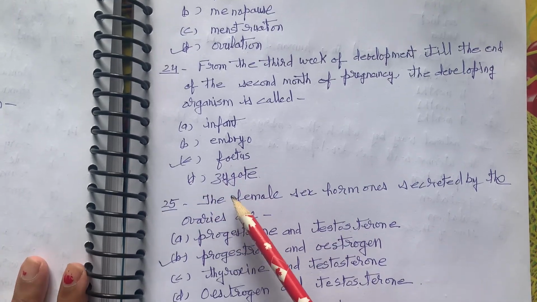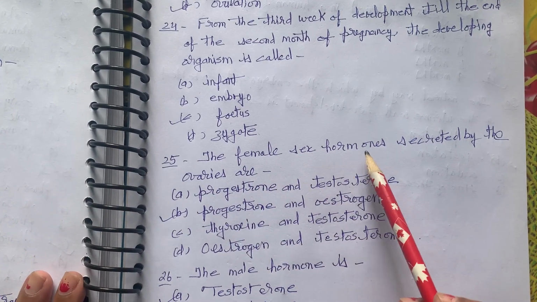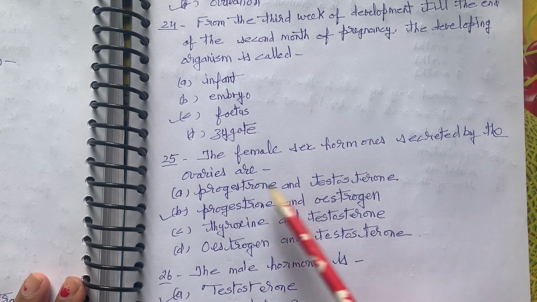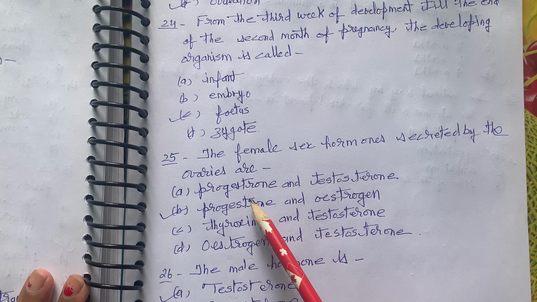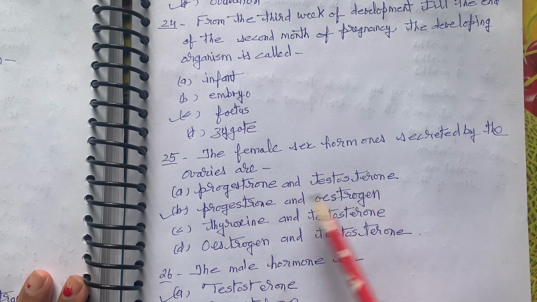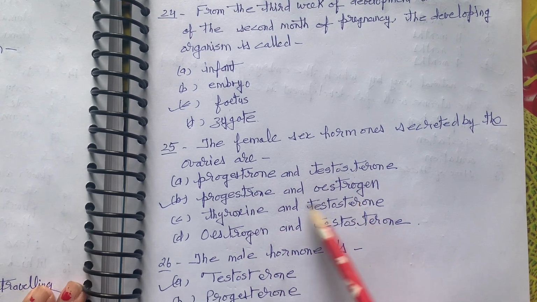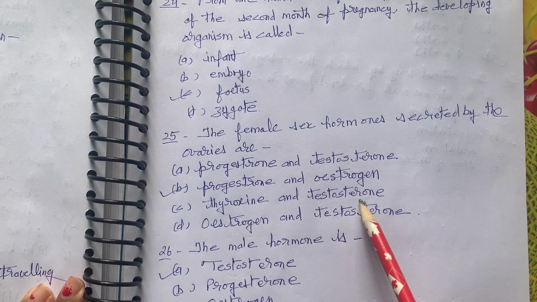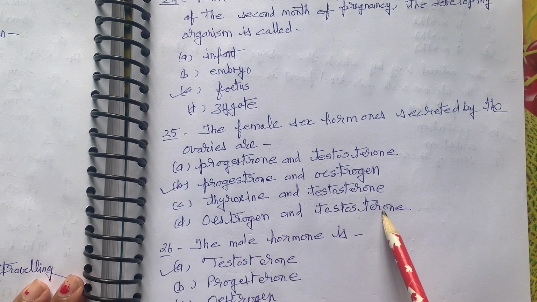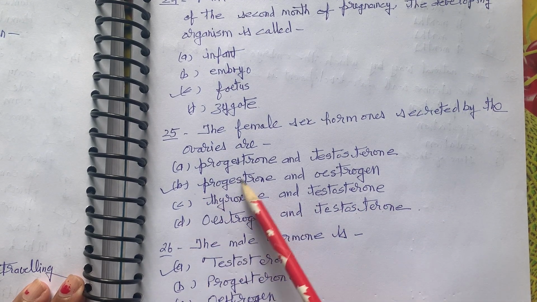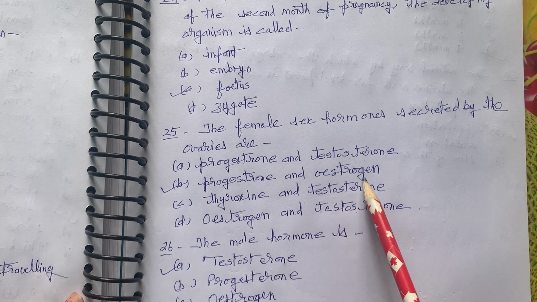Correct option is fetus. The female sex hormones secreted by the ovaries are progesterone and testosterone, progesterone and estrogen, thyroxine and testosterone, estrogen and testosterone. Second option is correct, progesterone and estrogen.